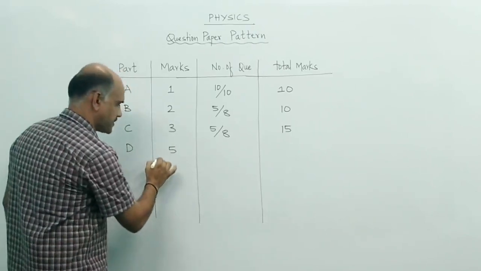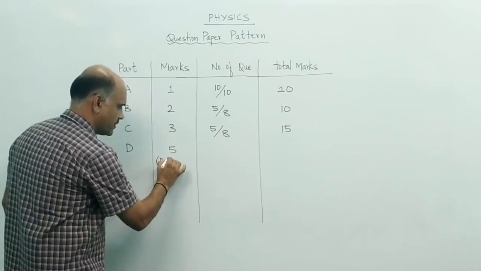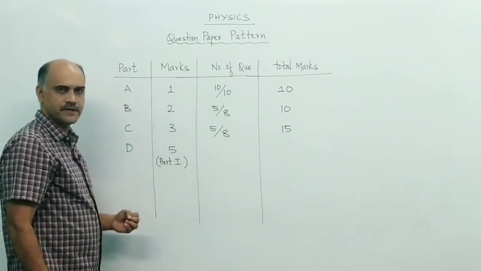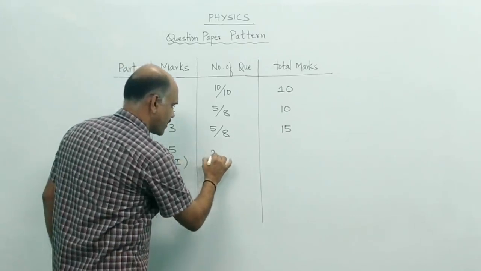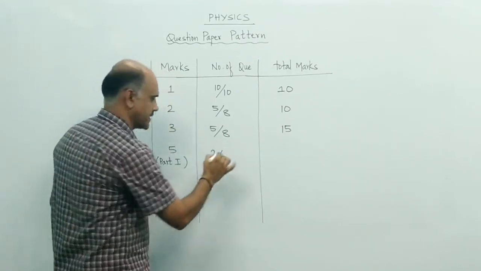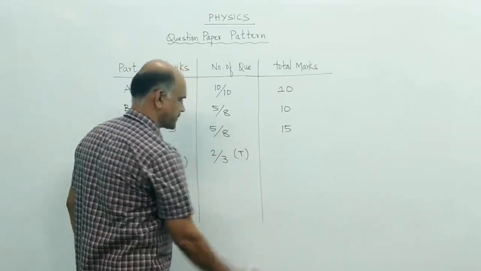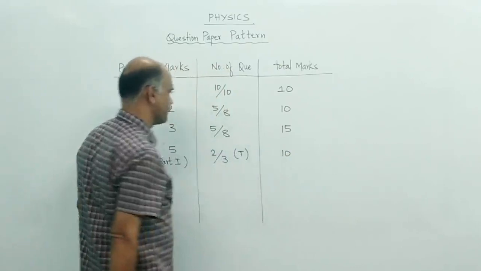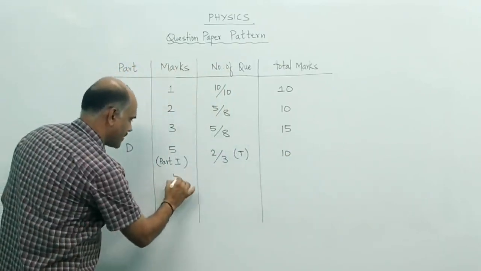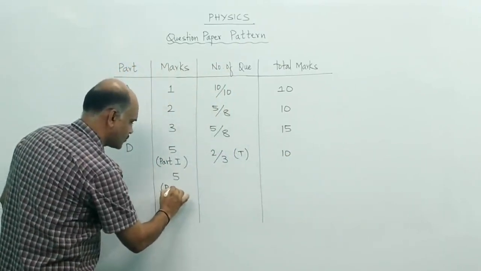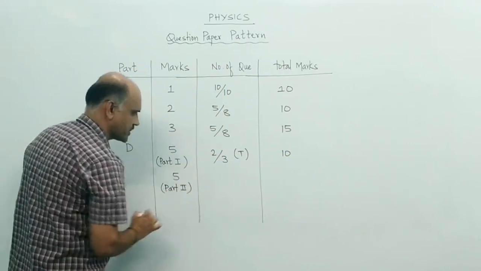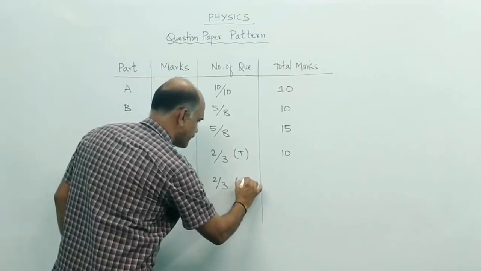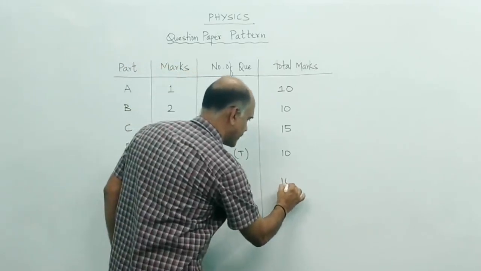If I take the first theory section, it will be from the part 1 book. You are required to answer 2 out of 3. This is a theory question, so here you will get 10 marks. Similarly, another 5 marks section is from the part 2 book. There will be 3 questions and you are required to answer 2. This is again theory, and you will have 10 marks.